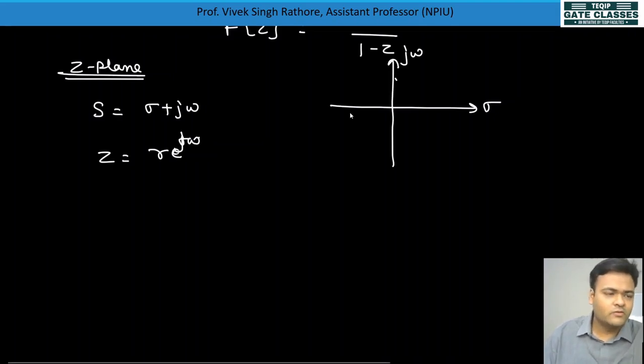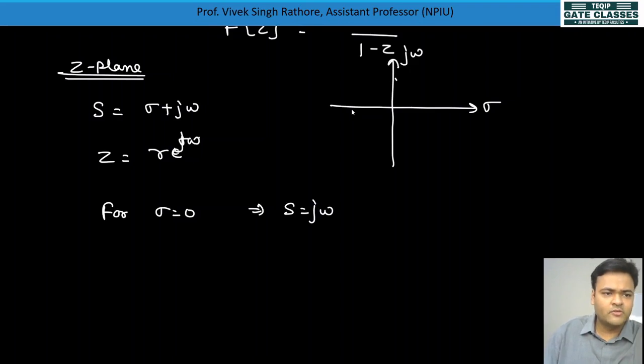Okay, so here the z value is there. Okay, fine. So we'll see for sigma is equal to 0. For sigma is equal to 0, we have s is equal to j omega. S is equal to j omega means this line. The sigma is equal to 0 line is this one.